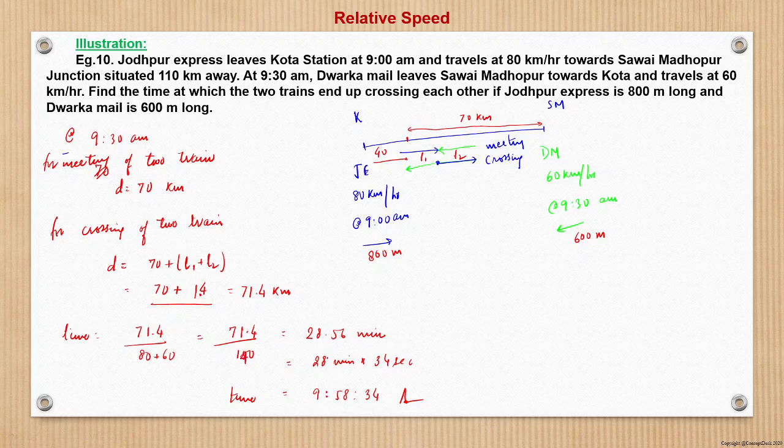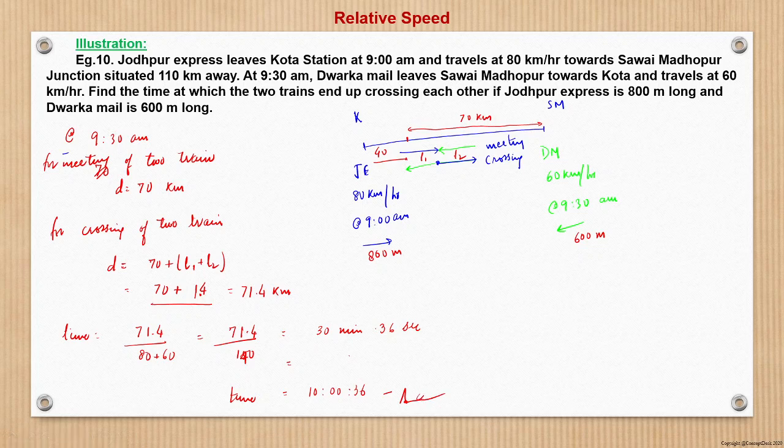So the time will be 30 minutes and 36 seconds after 9:30, right? So the time will be 9:30 plus 30 minutes, which becomes 10 o'clock, and then 36 seconds. So at this time they will cross each other, right? This is the answer to this question.